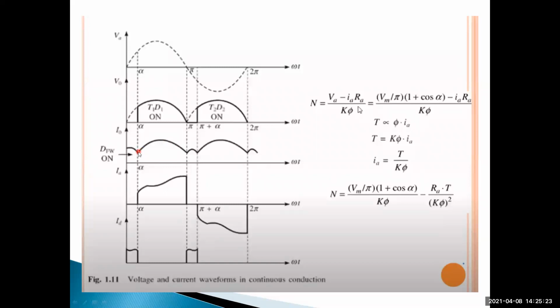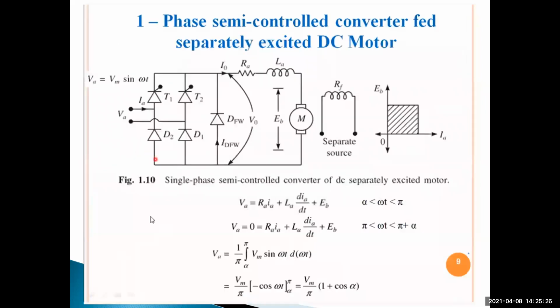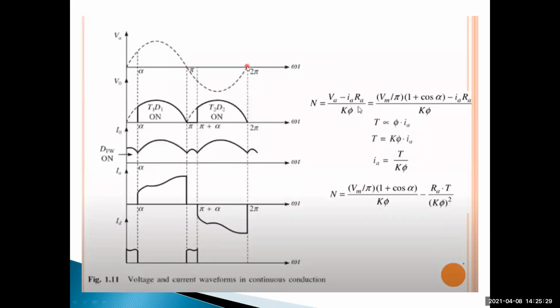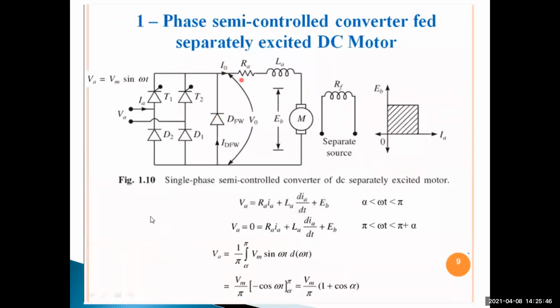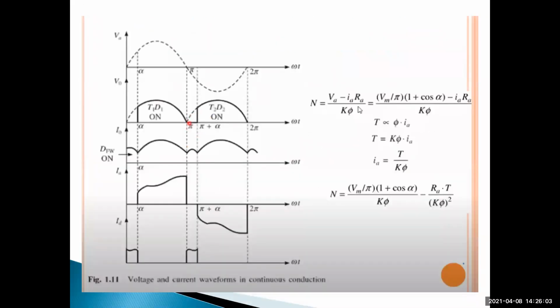Okay. Then during the negative half cycle, in this region, pi to pi plus alpha, the freewheeling diode conducts. During the positive half cycle, T1 and D1 are turned on and conduct. And during the negative half cycle, in the pi to pi plus alpha region, this freewheeling diode conducts, and also in 0 to alpha, that is 2 pi to 2 pi plus alpha. In this region, the freewheeling diode conducts.